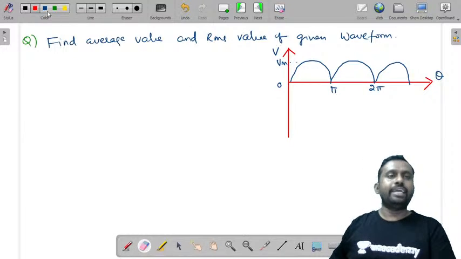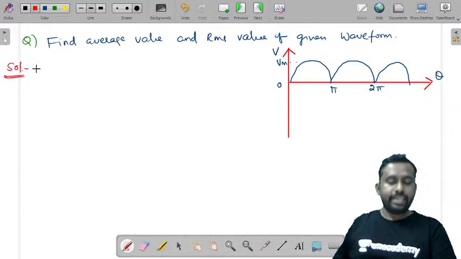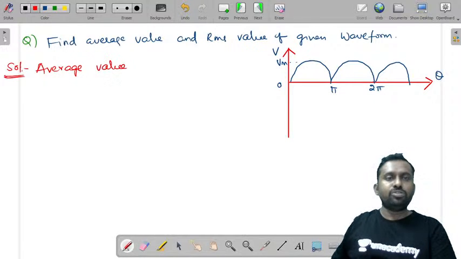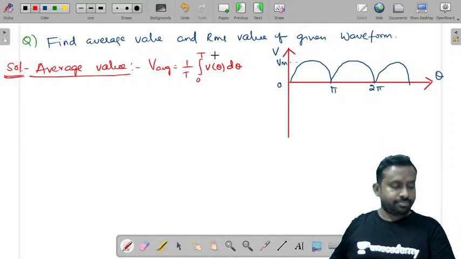Now let us try to find the solution. First let us find the average value. We will also find form and peak factors. What is average value? V average is equal to 1 by T integral 0 to T V of theta d theta.